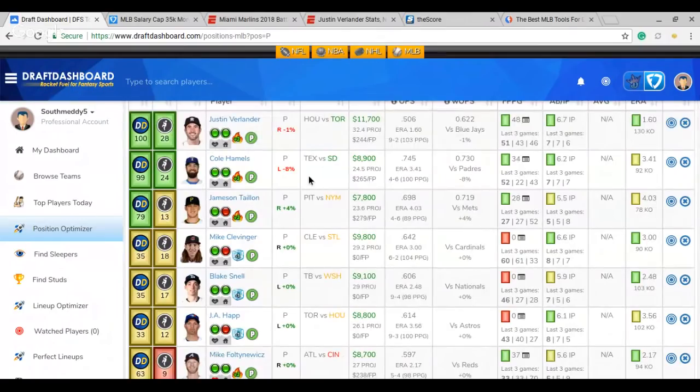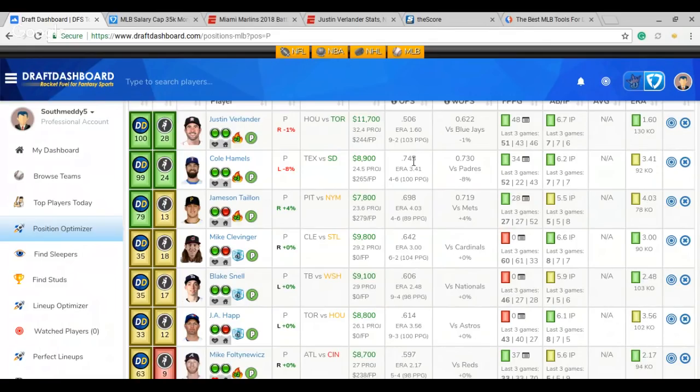Cole Hamels, I don't mind him against Padres. Padres are up and down. Either they're going to do good or not. If you guys look, last 3 games, he's getting into the 7th inning, 5-2, 2-2, and 4-3, so an average of 3-4. I don't mind some Cole Hamels there. Lefties may hit him a little bit, but definitely not too bad at him.